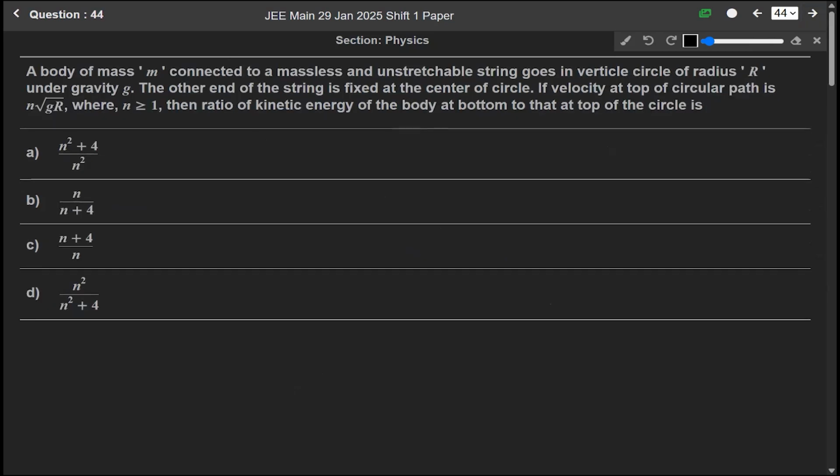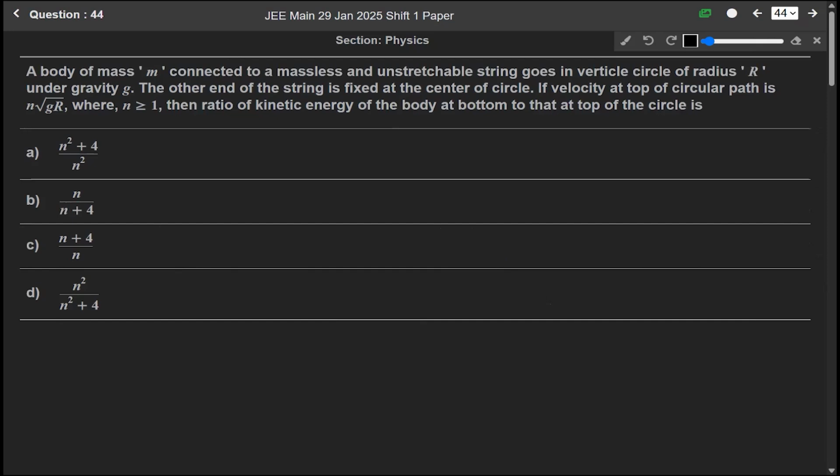Now question 44. We are given that there is a body of mass M connected to a massless and unstretchable string that goes in a vertical circle of radius R under gravity g. The other end of the string is fixed at the center of the circle. If the velocity at the top of the circular path is given as n root gr, where n is greater than or equal to 1, then the ratio of the kinetic energy of the body at the bottom to that at the top of the circle is.